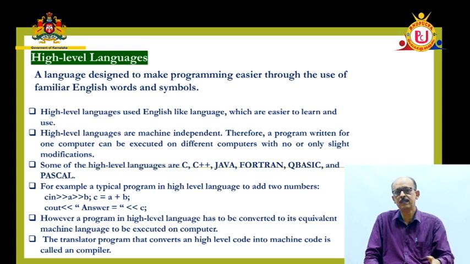Many types of operating systems are there: single user, multi-user, multitasking, multi-threading, or maybe different versions of operating systems. Unix operating system, Xenix operating system, Windows, we call it the environment.